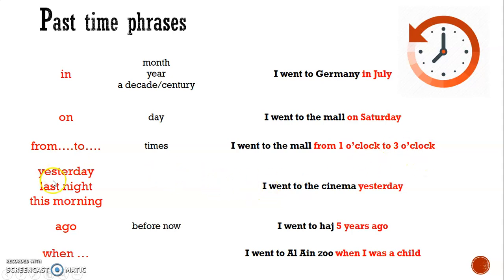There's other ones like these. Yesterday, last night, this morning, which we just use as they are. We don't say the day before, we can just say yesterday. I went to the cinema yesterday. Ago. This is a word that many people like to use before, but the actual word is ago. I went to Hajj 5 years ago. We don't say before. And we can also use when. I went to the zoo when I was a child. So you can change the I was a child, but we use when before that.